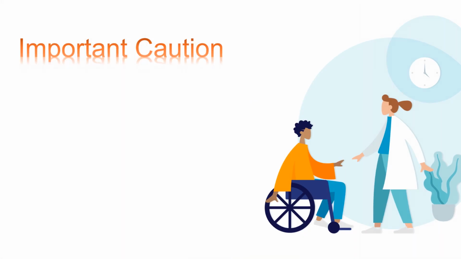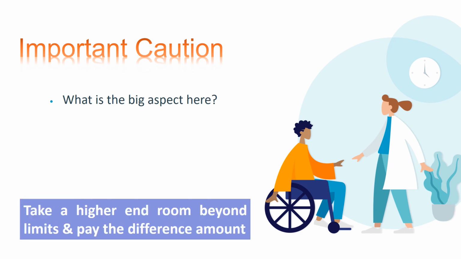I'm sure by now you are thinking, what is the big aspect in this room rent limit? If you want a higher end room, I'm going to pay extra for it. Say you have a room rent eligibility of 4,000 and a private ward is around 5,000, and you have a 3 days hospitalization, you don't have any problem. The delta 1,000 you will pay for 3 days. It's going to be around 3,000 rupees, which you are willing to pay from your pocket.